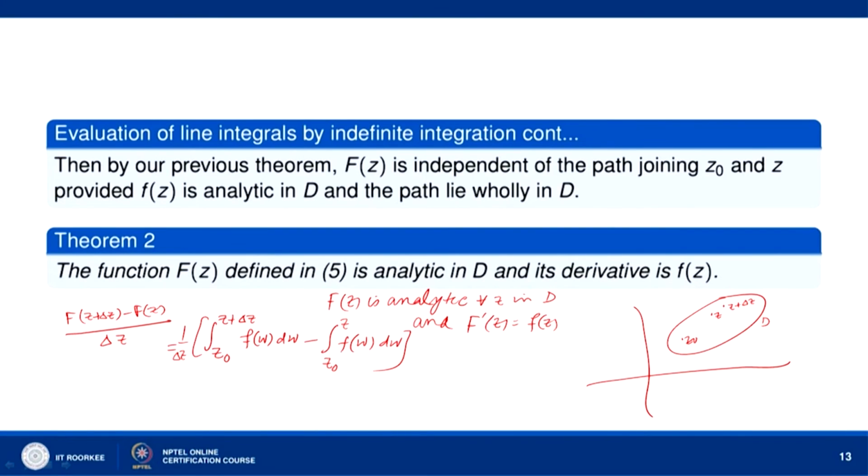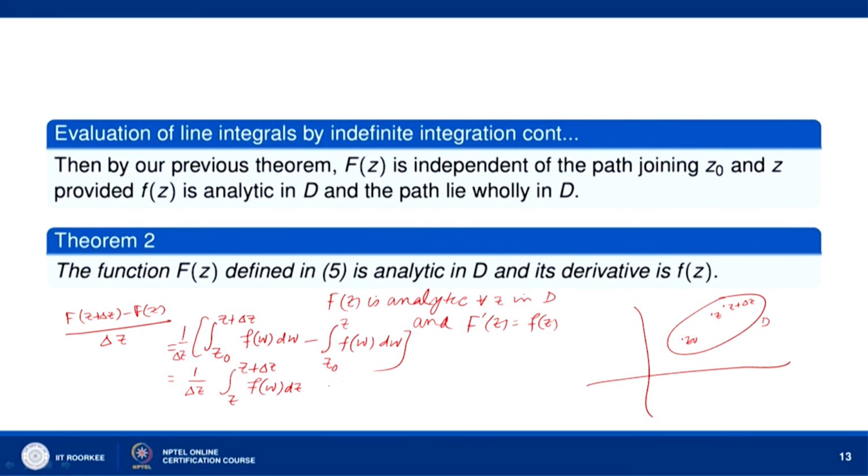Now, the integral from z naught to z, I can write as minus the integral from z to z naught. So, z to z naught, then z naught to z plus delta z, will be equal to 1 over delta z times the integral from z to z plus delta z of f(w) dw.